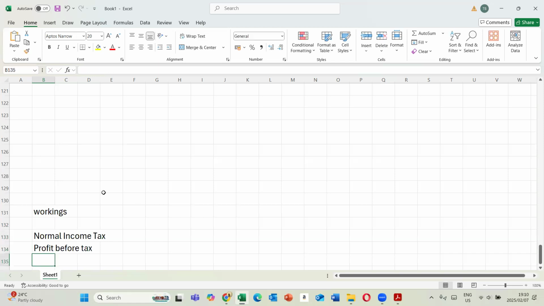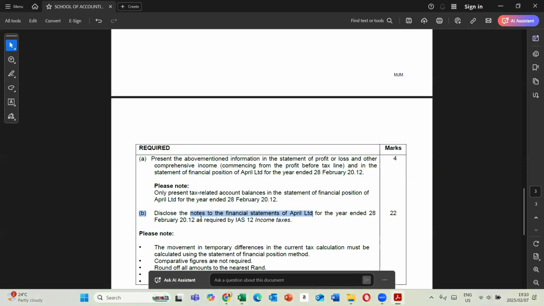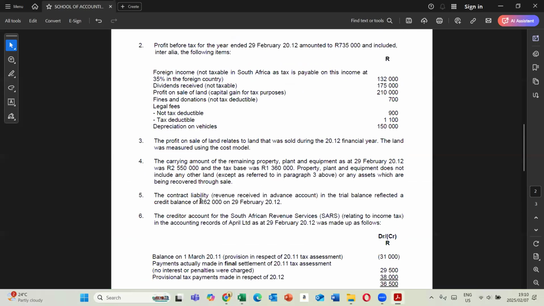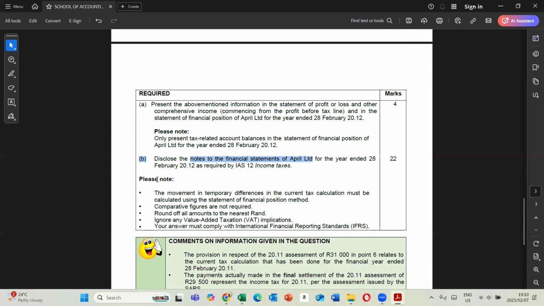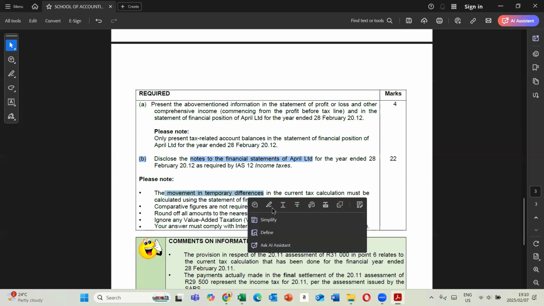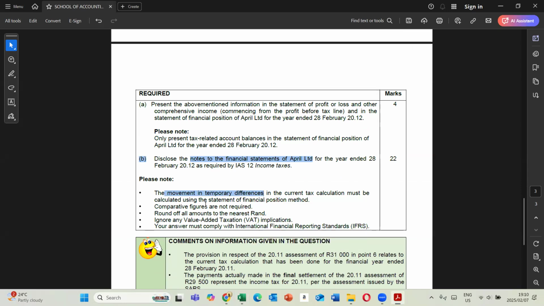So let's read through the information that we have here. Before I go anywhere, let's read the additional information. Please note, the movement in temporary difference in the current tax calculation must be calculated using the statement of financial position. Do you see? Remember, we mentioned that depending on the institution you're coming from, for UNISA the movement in temporary difference is always calculated using the statement of financial position method. So that's the method that we use. Then comparative figures are not required and round off amounts to the nearest one.